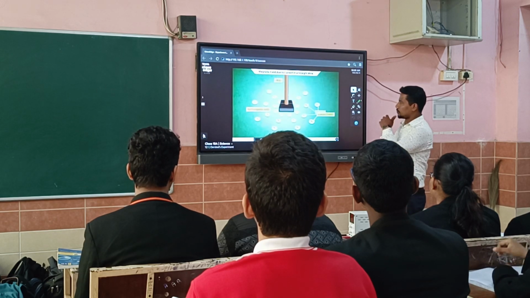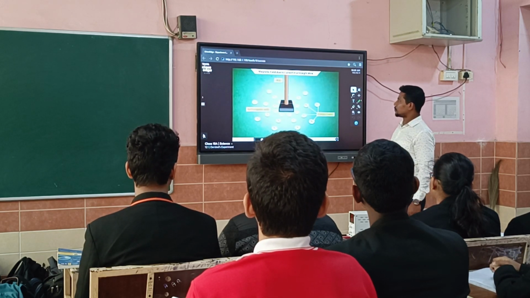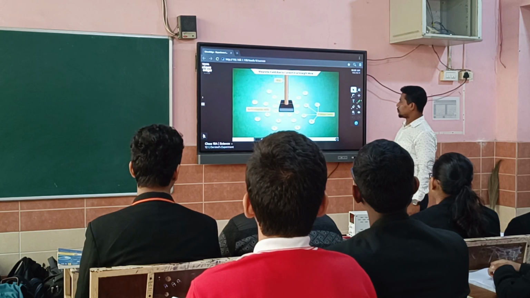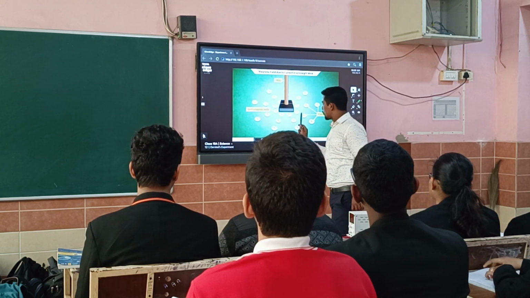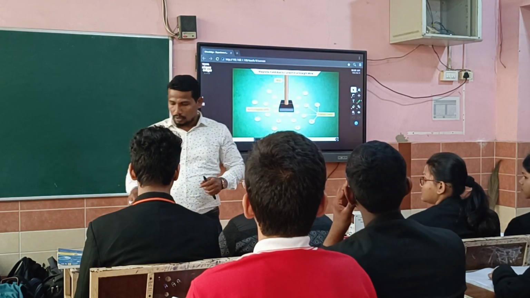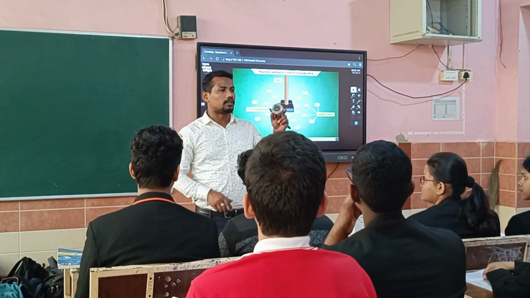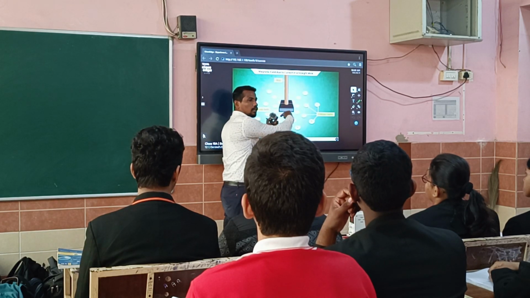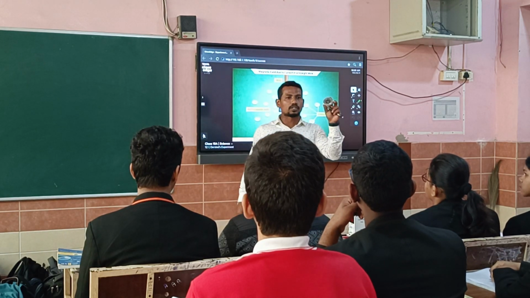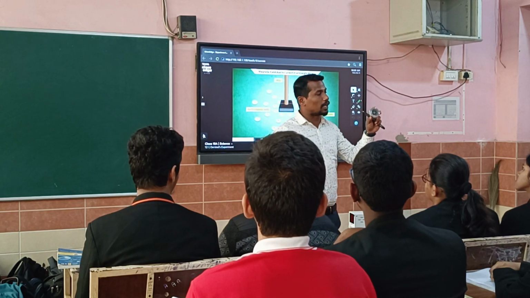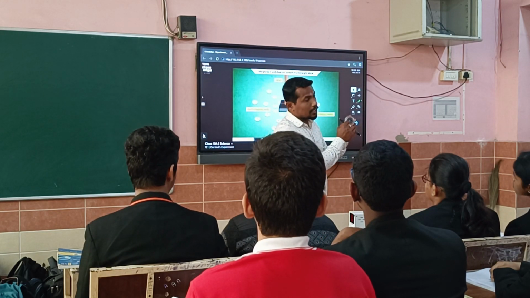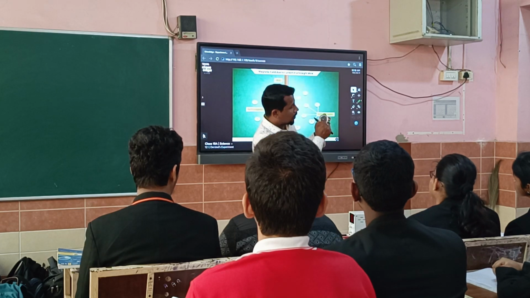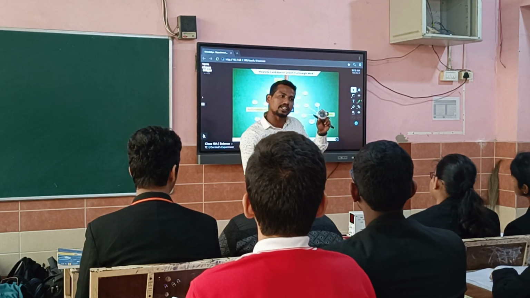Now let us see how the magnetic field lines around a straight current carrying wire look. This I am showing you. We are having a practical. This is the needle which we have here. This is not a mariner's compass. This compass has a magnet used inside. That red needle is the magnet.